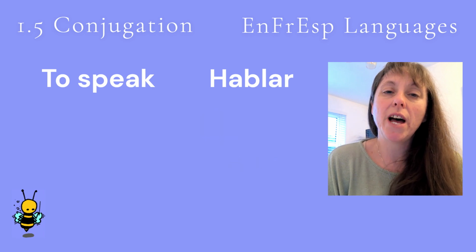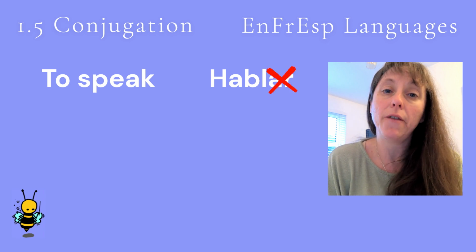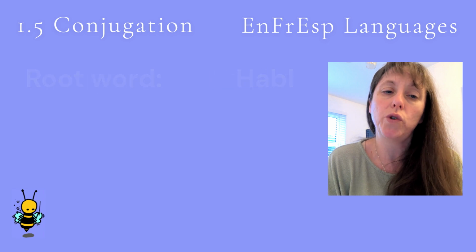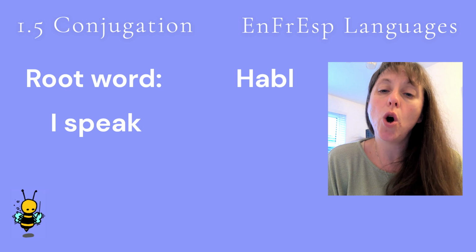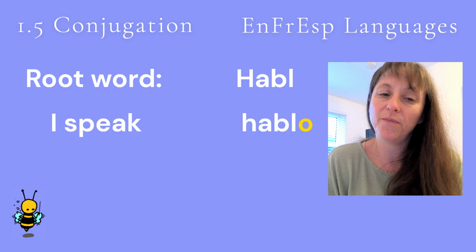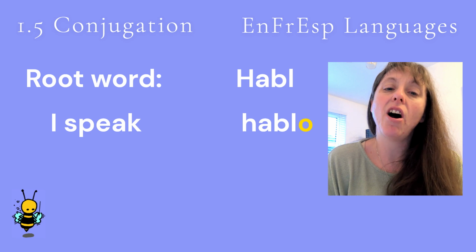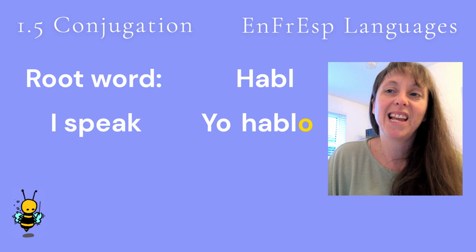To use the verb hablar with a pronoun, we first remove the last two letters. So we are left with what is called the root word. Now for the pronoun I, we put an O on the end of the root word, making hablo. So to say I speak, we say Yo hablo. Let's hear it again. Yo hablo.